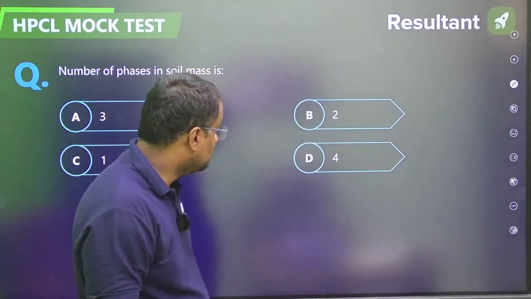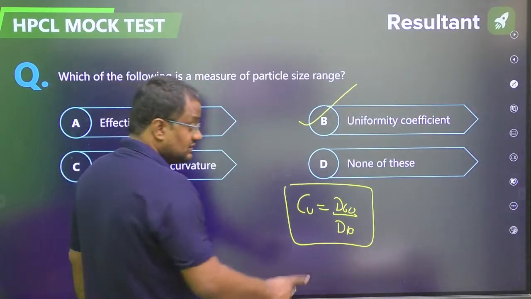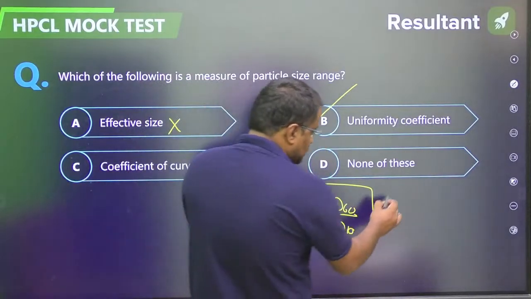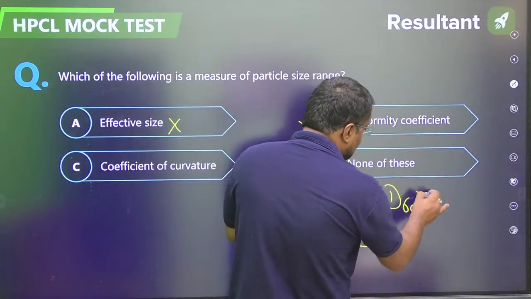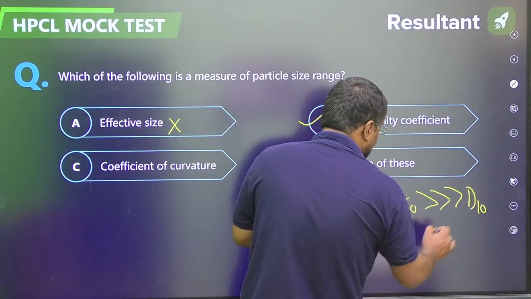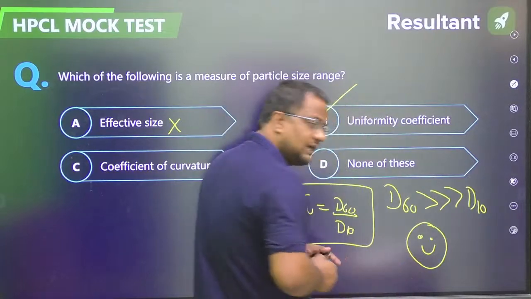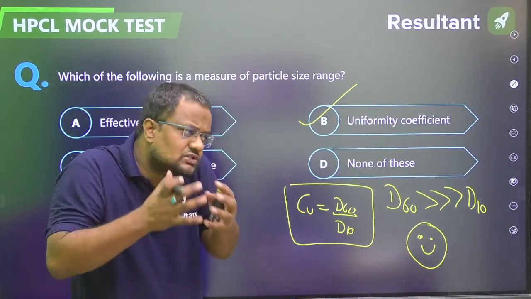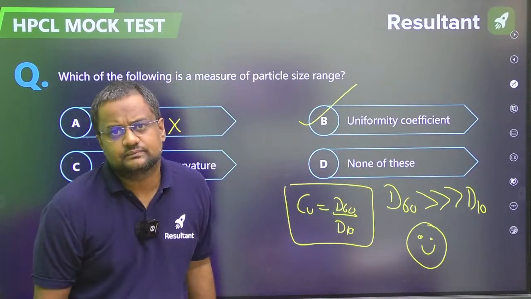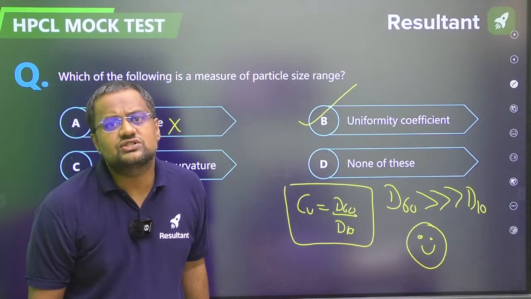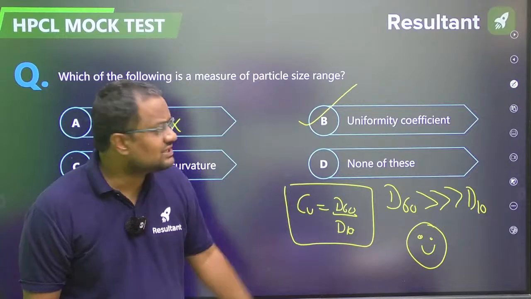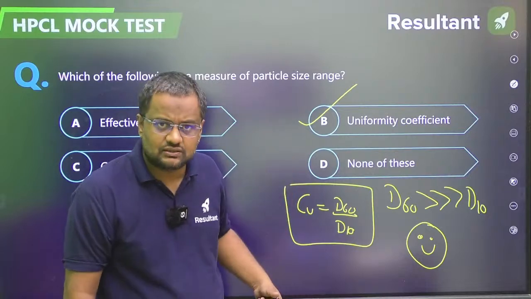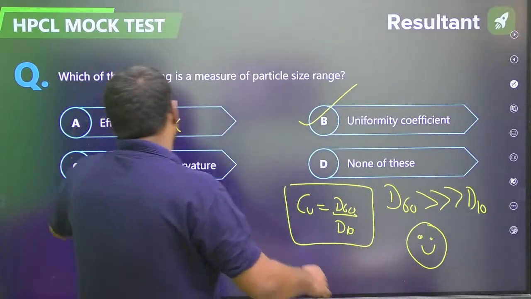Guys, if this ratio is more, that means D60 is very, very big compared to D10. That means D60 is a very big diameter and D10 is a very small diameter. That means large particles are there, a large range is there. D60 is very, very big, D10 is very, very small. Now you will say, sir, I understood this.